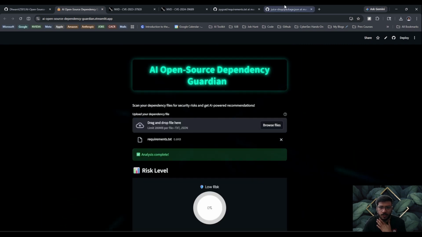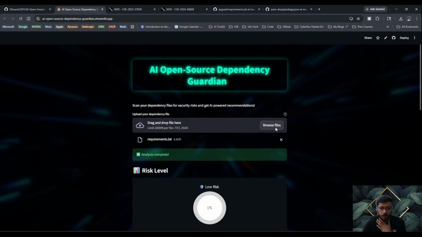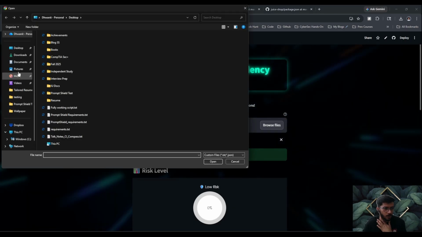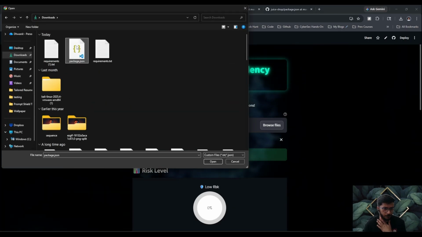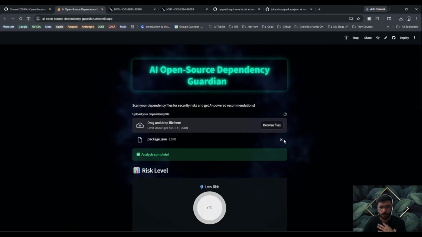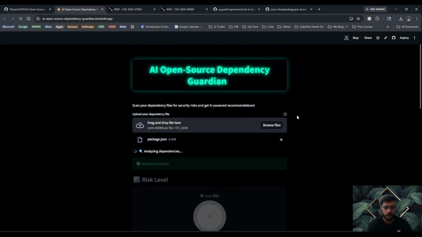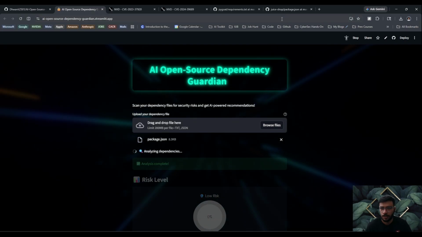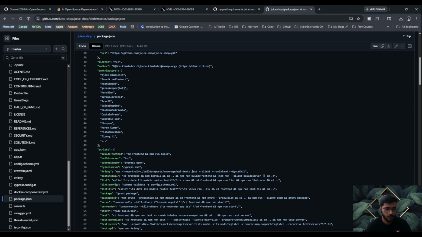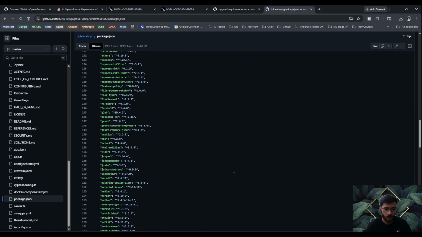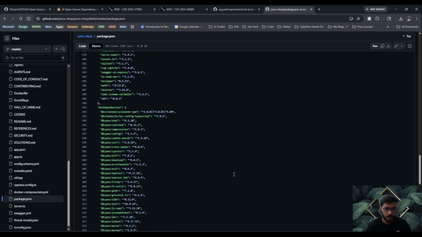Now let us do the same thing with our package.json. Right, let's start. This file is a bit longer, so it might take a few more minutes. As you can see, there are a lot of dependencies as well as dev dependencies.